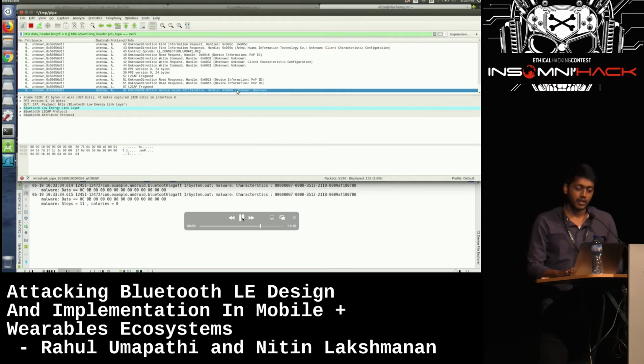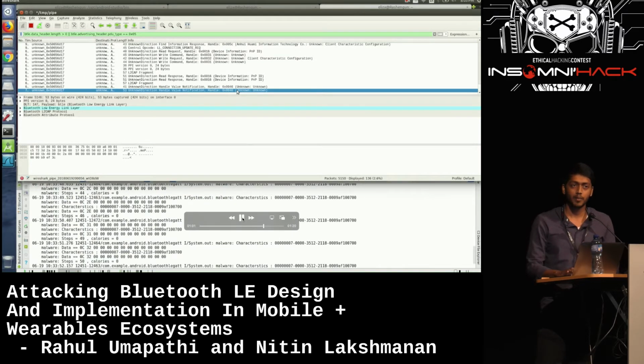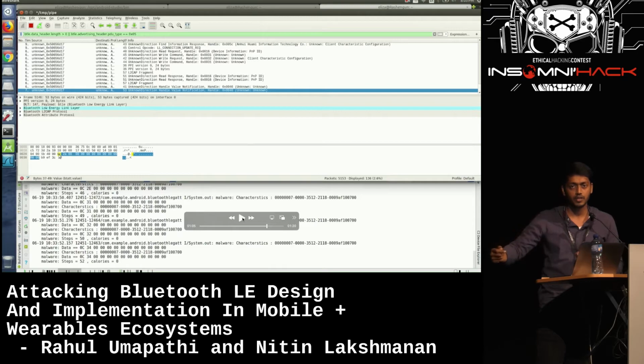So we understood that this particular step count and calories are being published in the handle 0040. And always the step count and calories have an offset in front of the packet, that is 0C. The hexadecimal values following the 0C are the step count and calories.